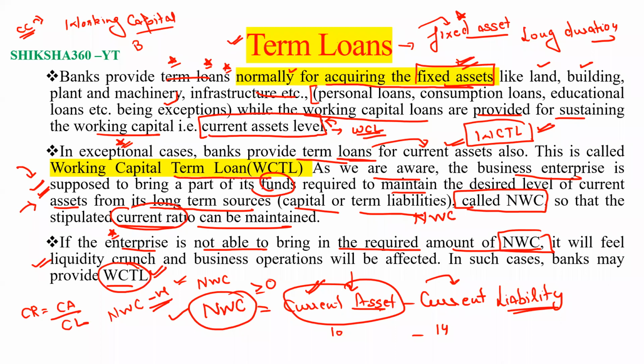It means that your CC limit is to be converted into a loan. This is the meaning of that. I think many of you are also doing this, when the CC limit is not working properly, you provide the working capital term loan. So this is the overall discussion of the term loan.